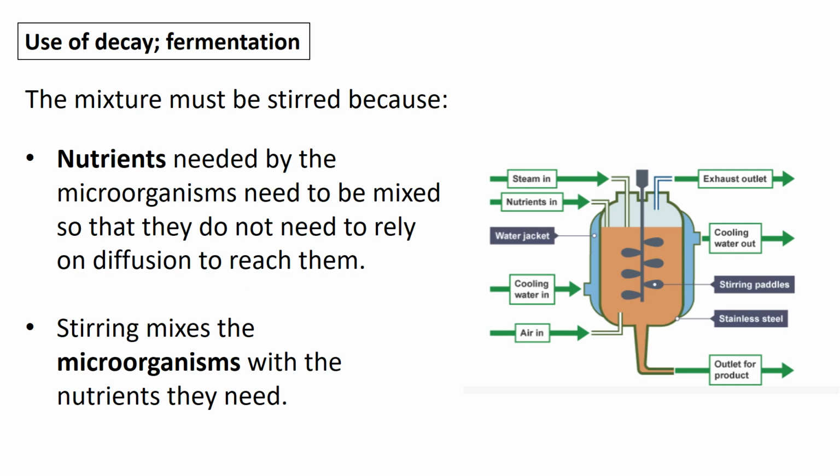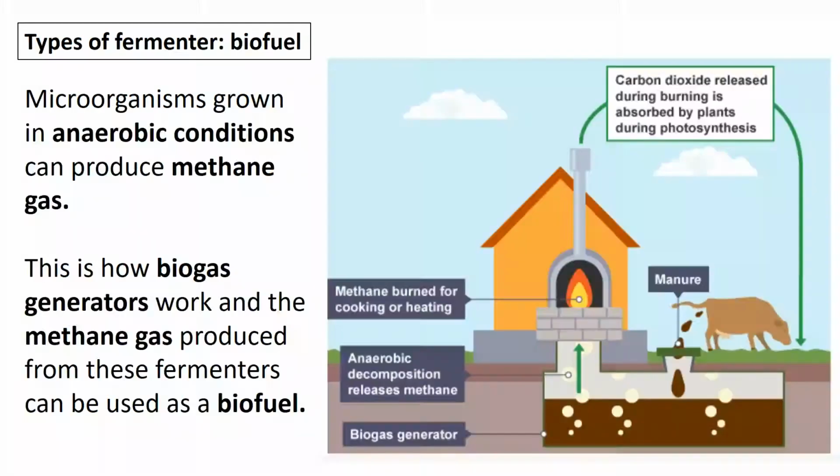So you have these stirring paddles, and that allows the nutrients to be mixed up so the microorganisms don't need to rely on diffusion over large diffusion pathways. We've got a shorter diffusion path because you're mixing them directly next to those nutrients. So you're getting the microorganisms with all the nutrients that they need to carry this out effectively.